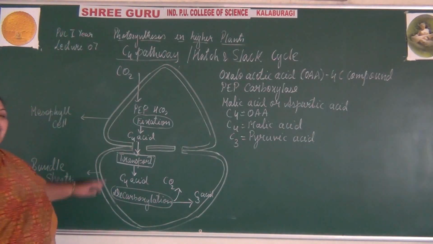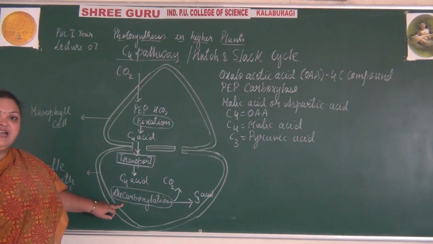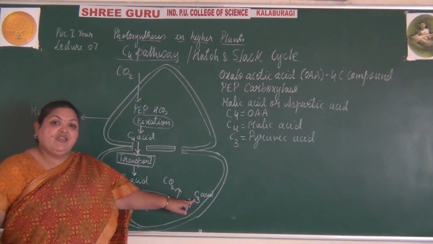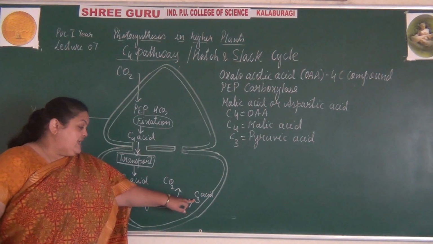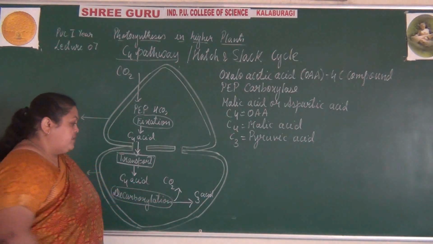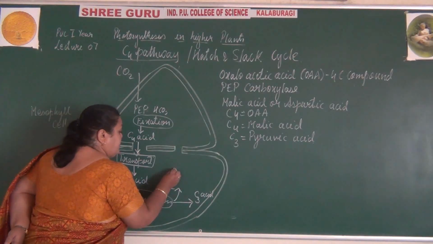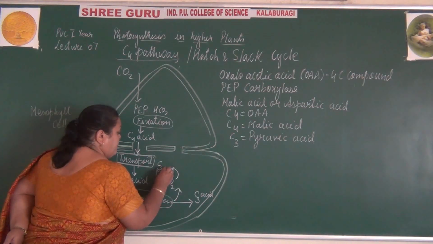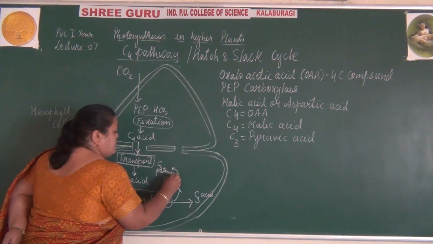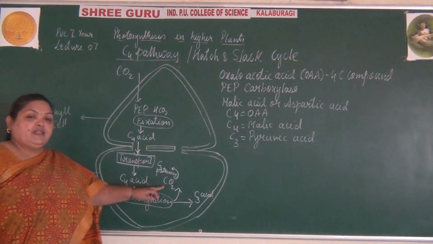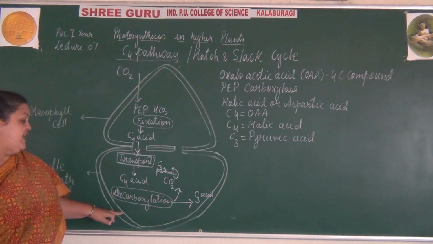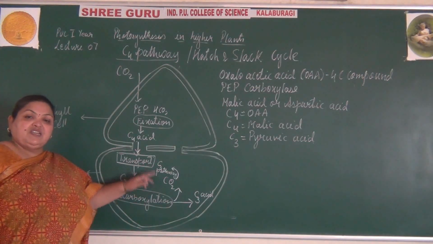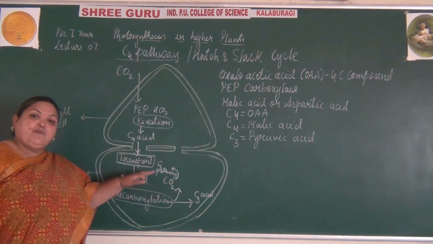The malic acid undergoes decarboxylation to produce C3 acid, that is the pyruvic acid, with the release of carbon dioxide. This carbon dioxide enters the C3 pathway. The carbon dioxide that is being formed by decarboxylation of malic acid enters into the C3 pathway,